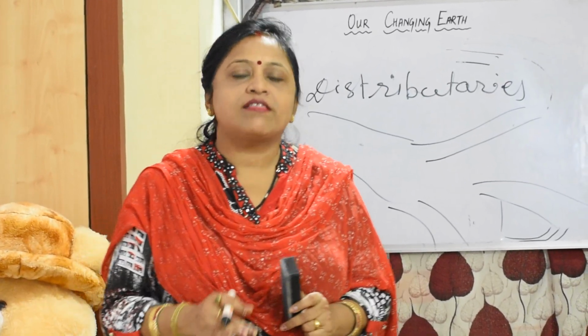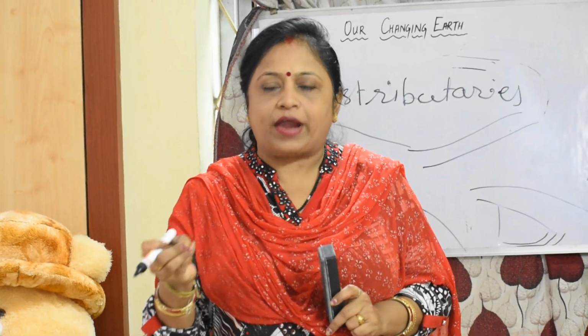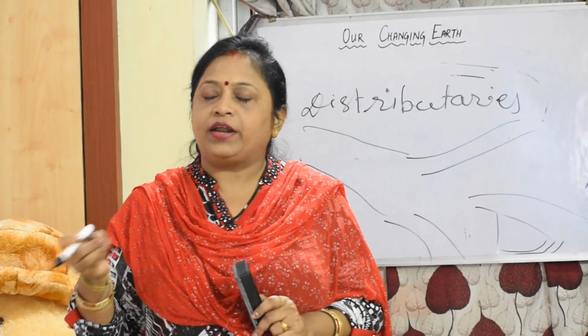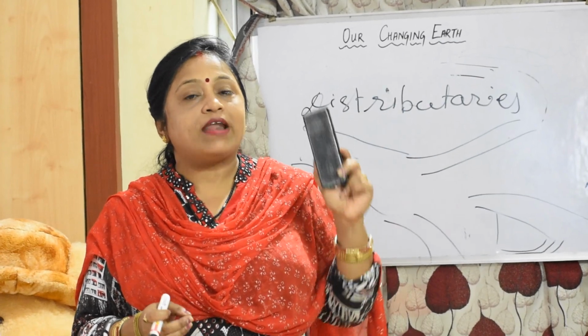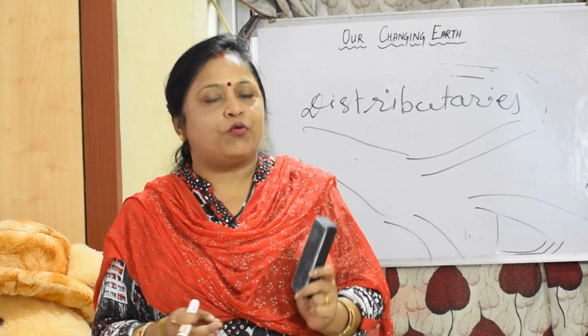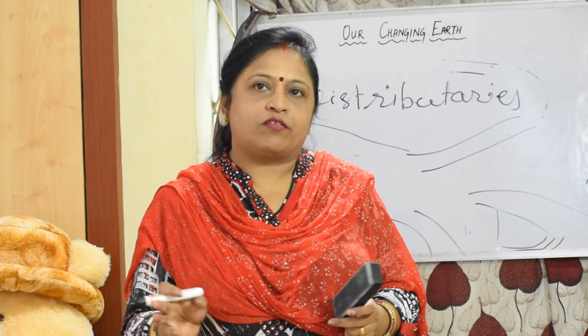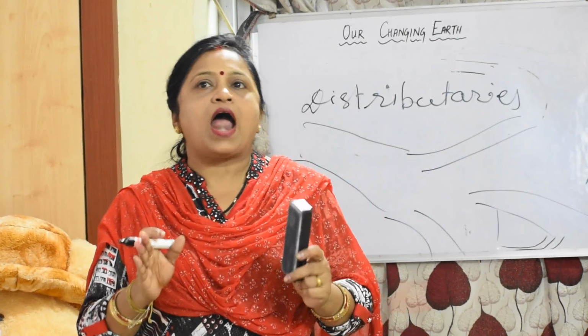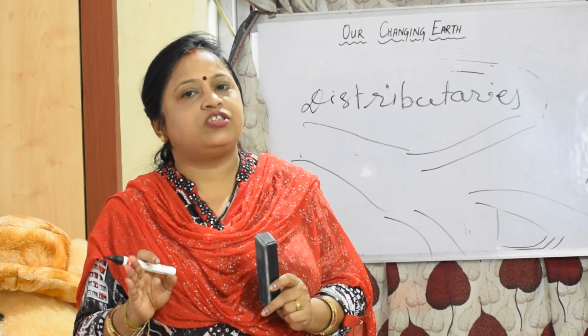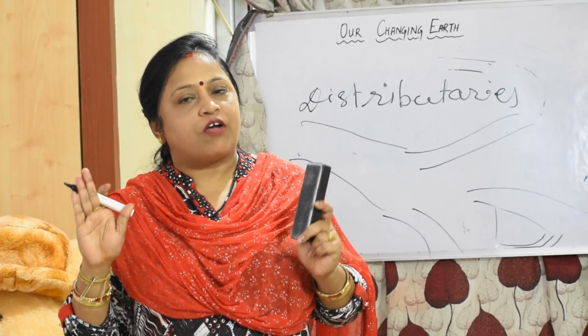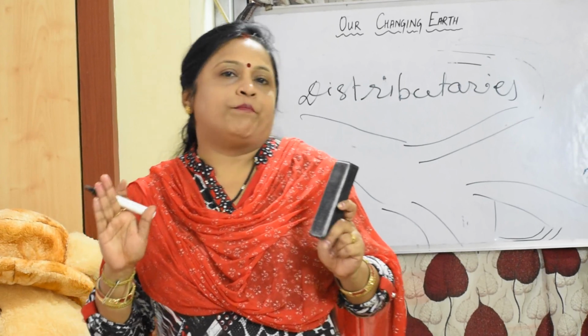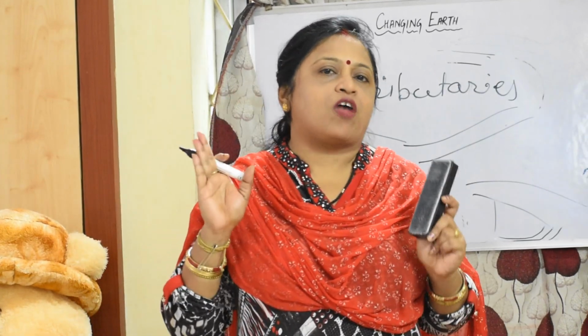And when the grains of sand are very fine and light, the wind can carry them over very long distances. And when such sand is deposited over a large area, it is known as loess. Large deposits of loess are found in China. So these are the agents of erosion which make different types of landforms on the surface.